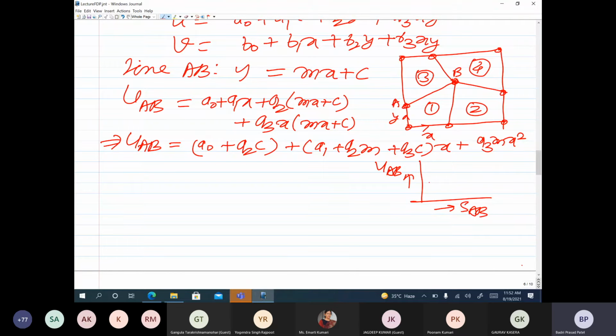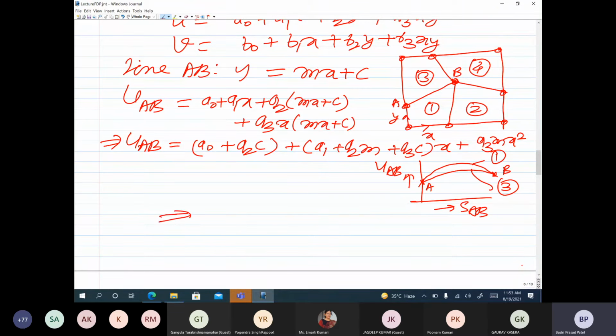So the variation at A there would be some value, and at B let us say some value. In between, now this variation is quadratic. So this will be say from one element, and this would be from another element. So this is from element 1, and this is from element 3. So what you will observe, this is point A, and of course this is point B. At A and B, both the elements 1 and 3 are giving you same values of u and same values of v, but in between the values of u and v predicted from element 1 and 3 are going to be different. So the inter-element compatibility is not satisfied.